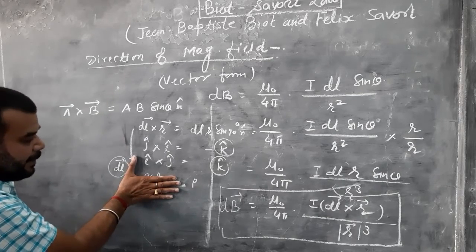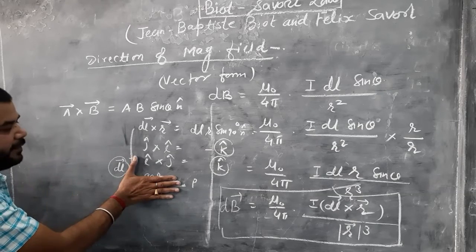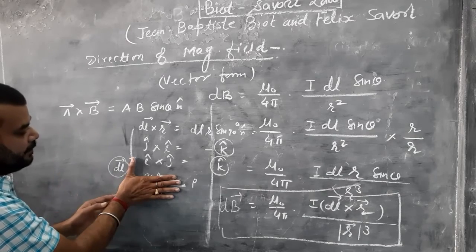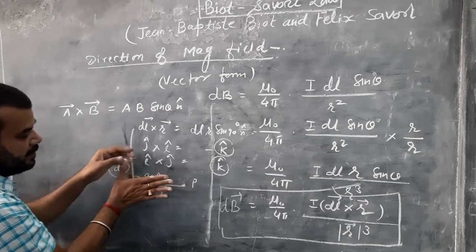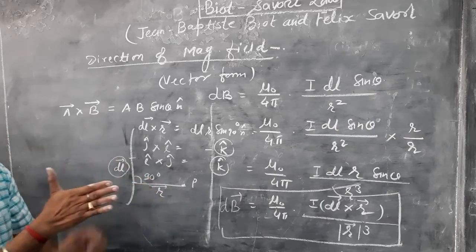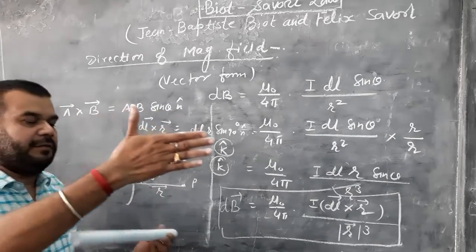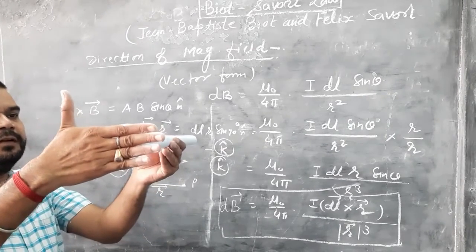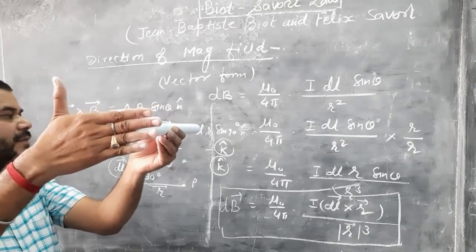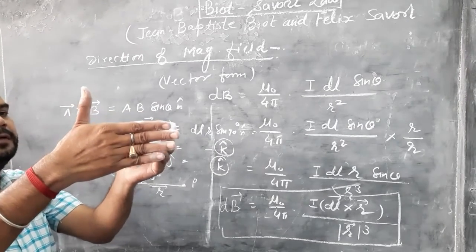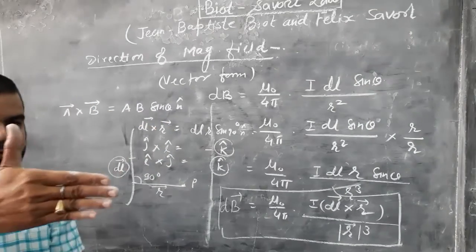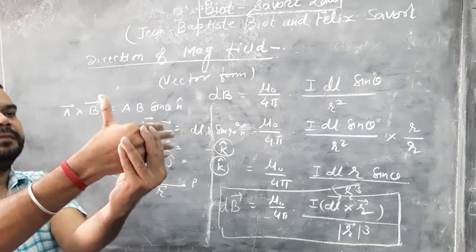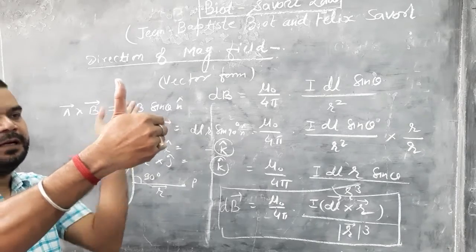Then the magnetic field dB will be in the direction from top to the bottom, and this is my palm. Then the vector dB will be inside of the palm. I can also show my fingers in this palm.